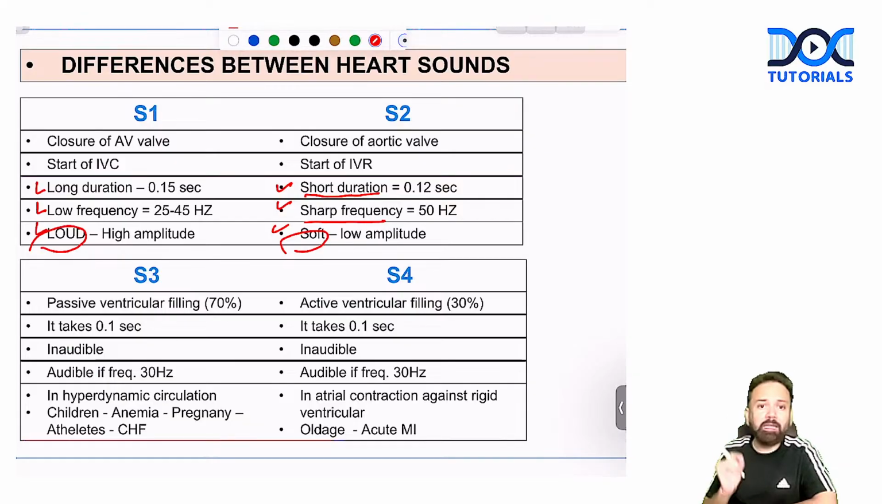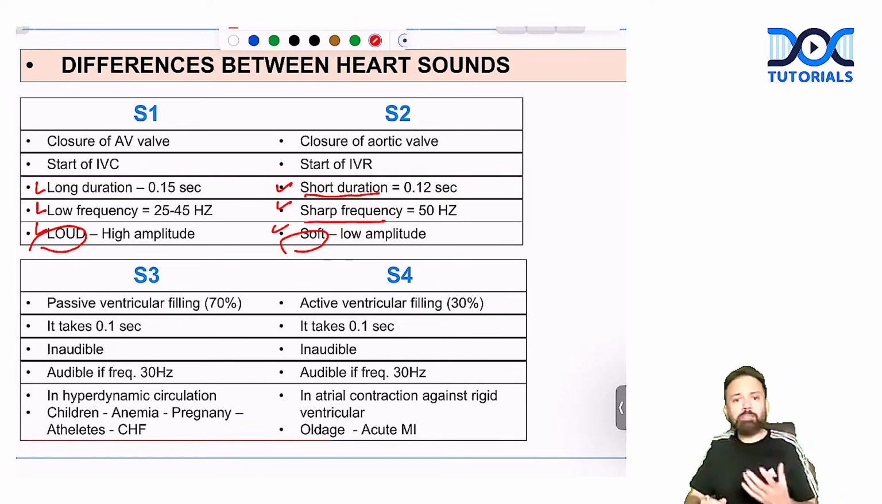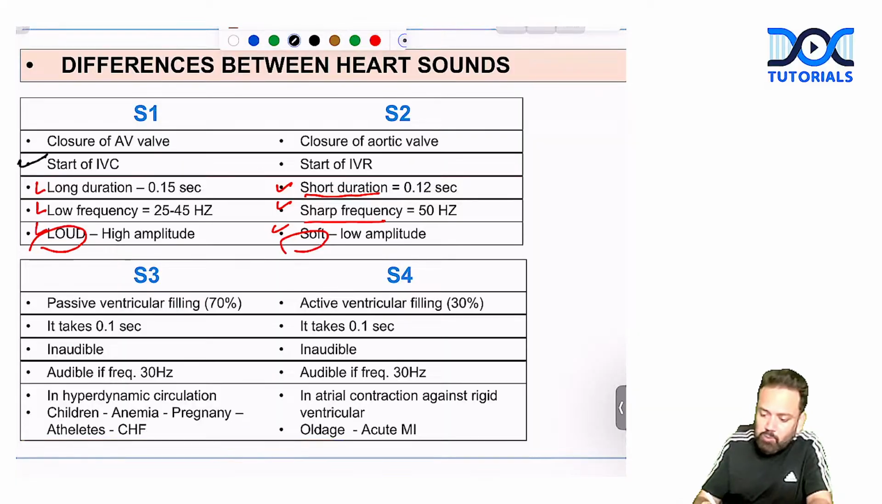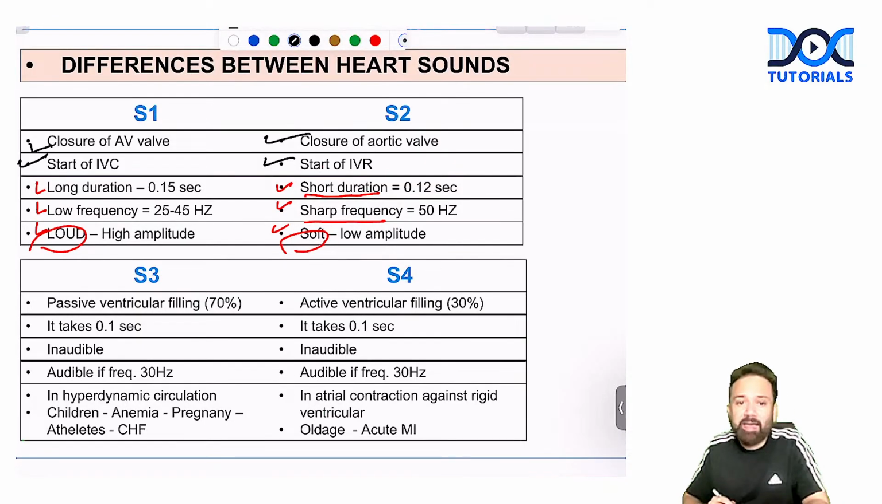L, L, and L is S1: long duration, low frequency, and loud. S2 is short duration, sharp frequency, and soft. And already you know S1 is the start of IVC, S2 is the start of IVR. S1 is due to closure of the AV valve, S2 is due to closure of the aortic valve.